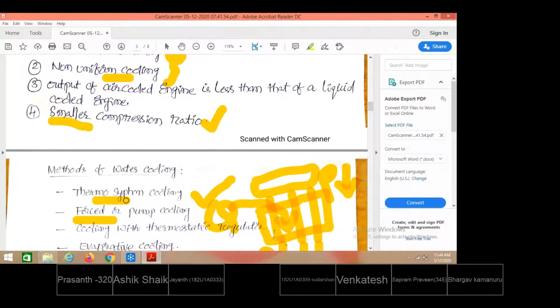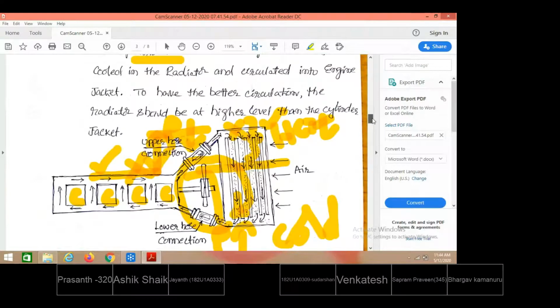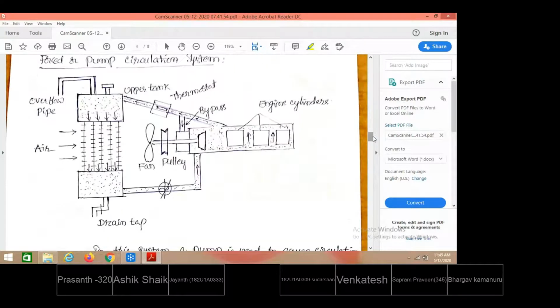In the case of the second kind of water cooling system, that is a forced or pump cooling system, a separate pump must be introduced, enhancing the faster momentum for the water circulation. You see here, a separate pump is also provided.